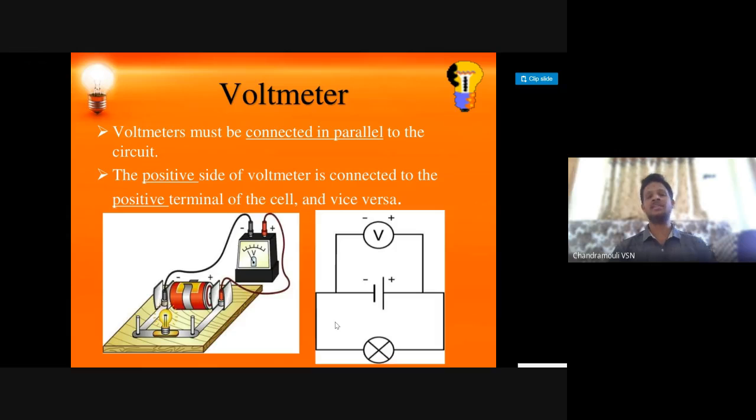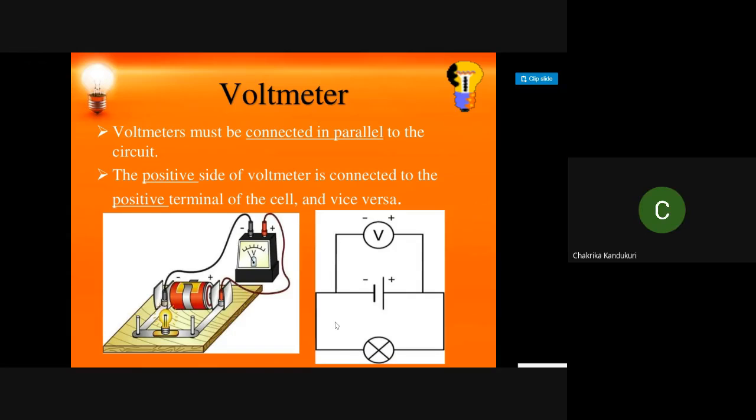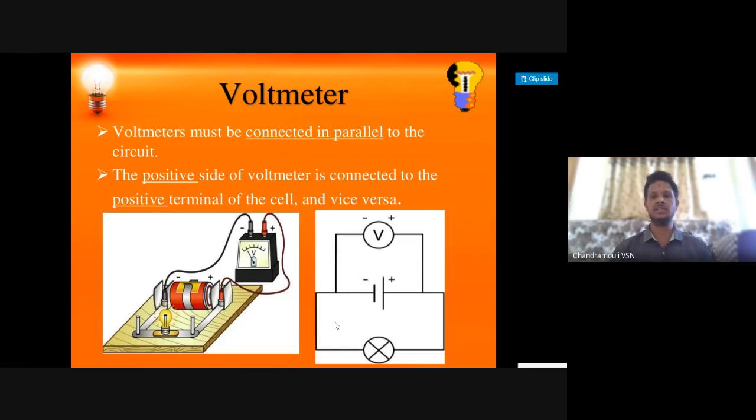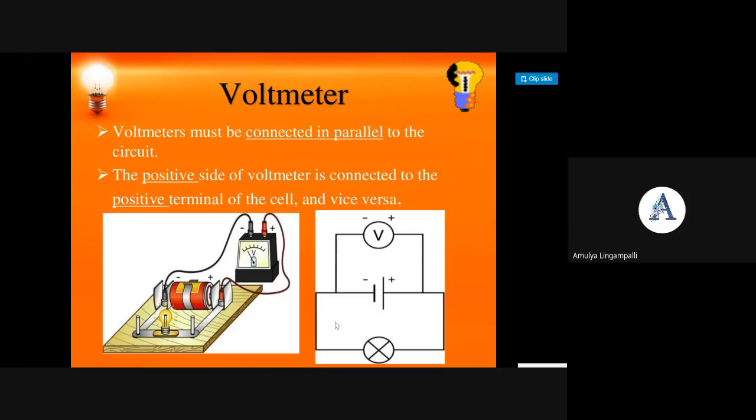Voltmeter, by name itself, it is telling, measures potential difference. But see here, an ammeter is always connected in series, beta. First line you see, an ammeter is always connected in series, whereas a voltmeter is always connected in parallel.